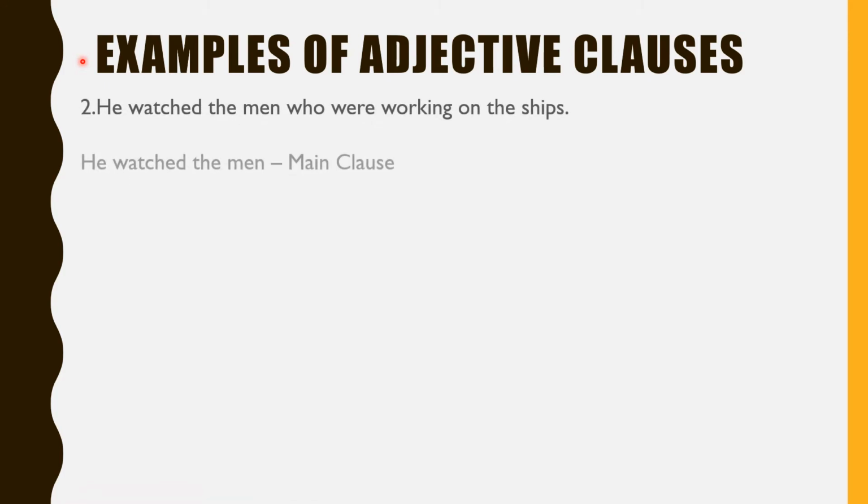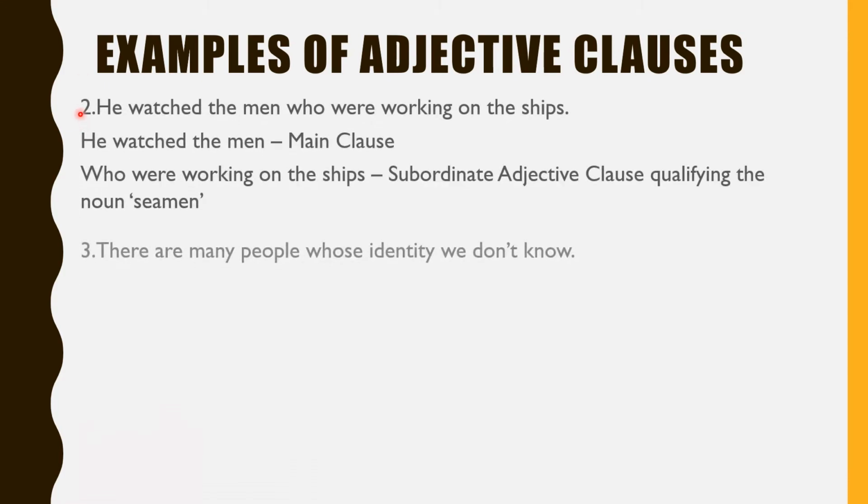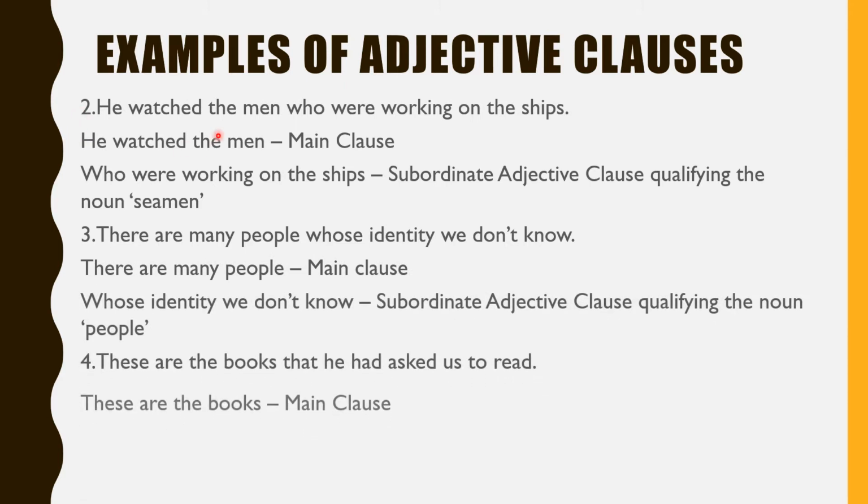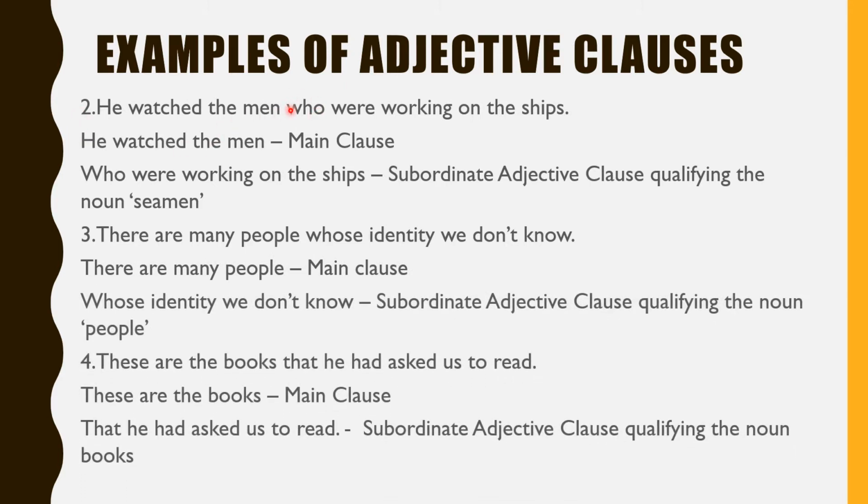Examples of adjective clauses. The second sentence: he watched the men who were working on the ships. So we have to identify the main clause and the subordinate clause in this sentence. We know first we circle the conjunction. Here we are circling the relative pronoun who. From the relative pronoun to the remaining part of the sentence is the subordinate clause. So who were working on the ships is the subordinate clause. It is a subordinate adjective clause.